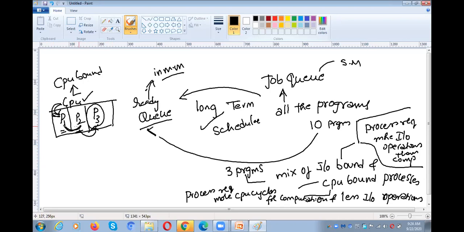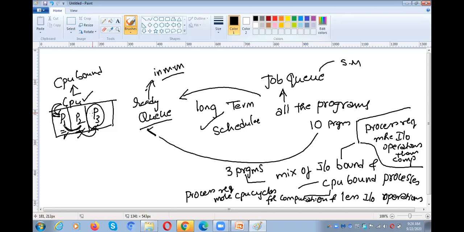P2 also requires more CPU time, so P3 has to wait until P1 and P2 release the CPU.